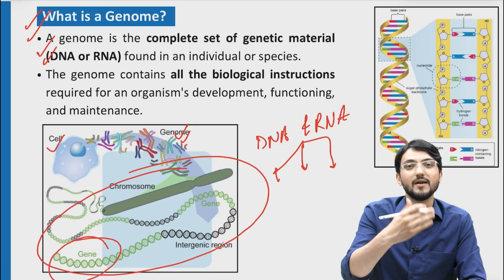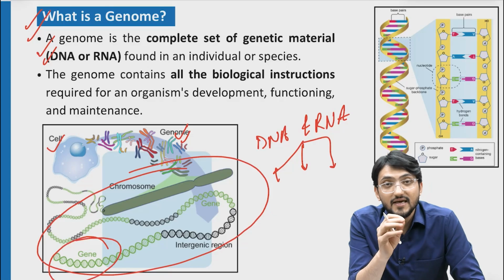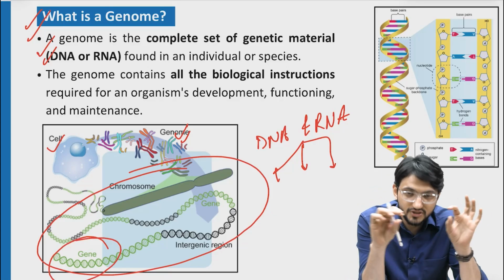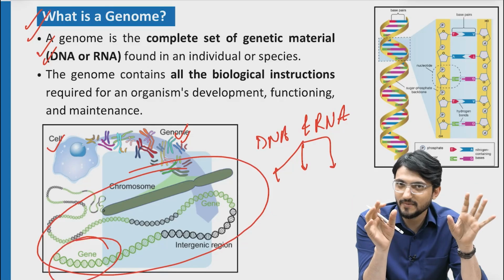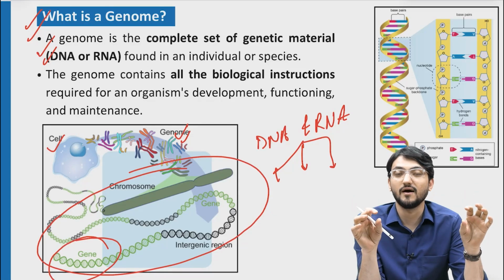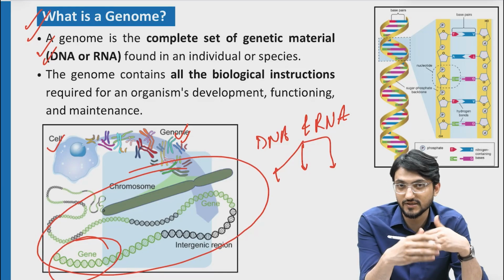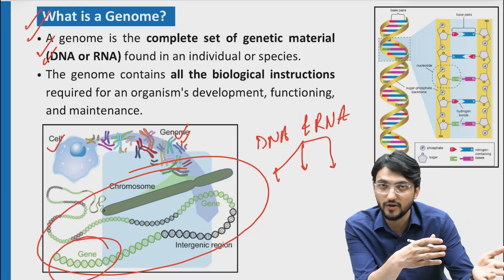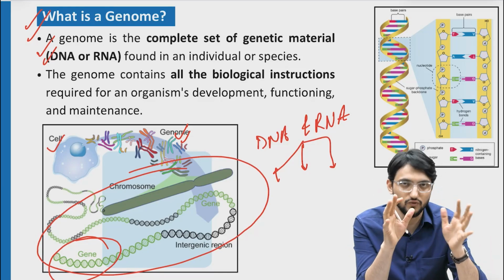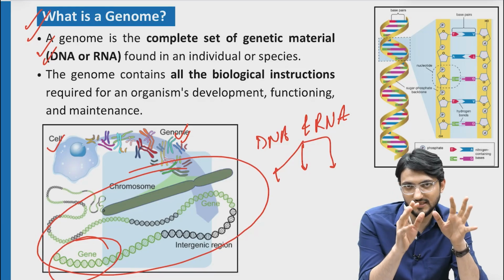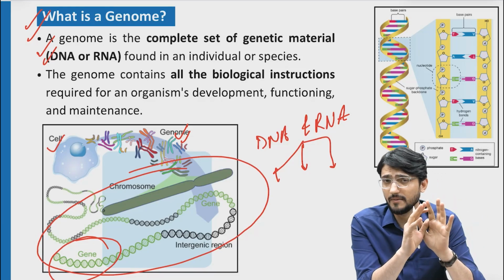Now what is a gene? People ask, what is a gene, sir? Think of a gene as a functional part of this long chain of DNA. DNA is the building block, but there is a functional part of that DNA that is called a gene. That will create protein. So a gene is a sequence of DNA that will be creating protein. I will give you an example of a house. Think of a house. Just like a house, there is a building block.